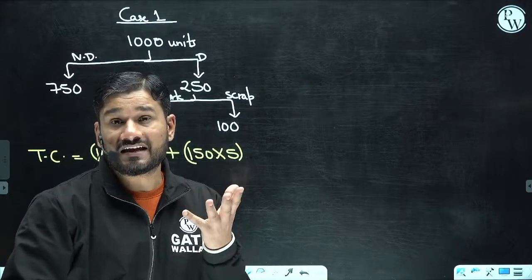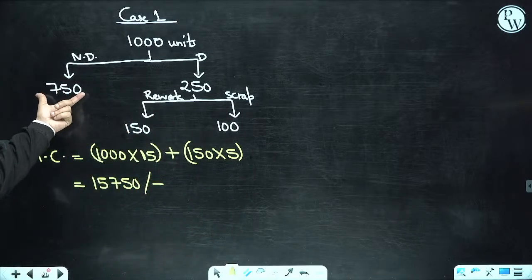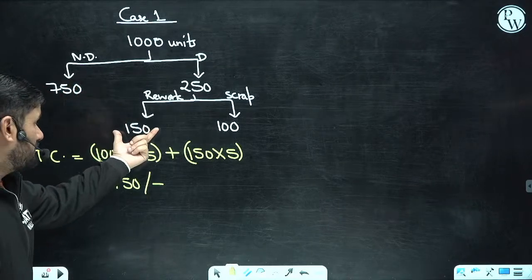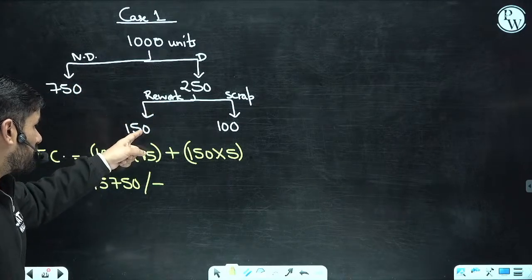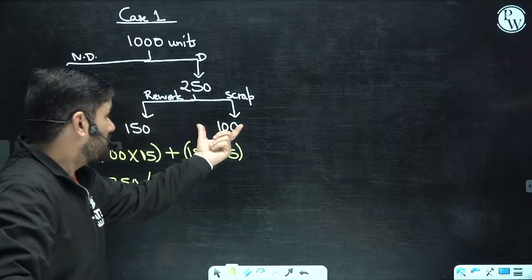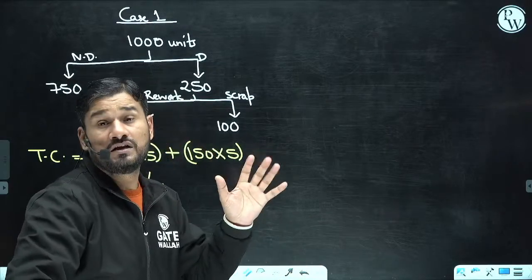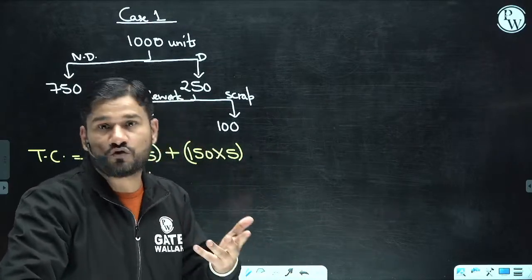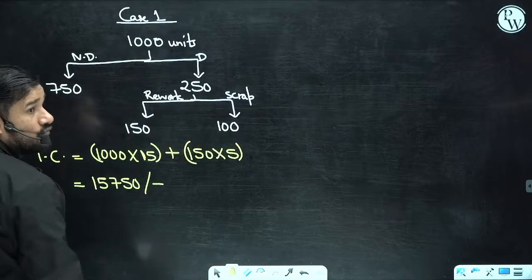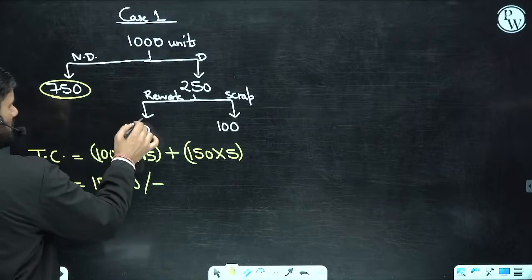But after doing so, just check how many items I can eat. Definitely, the non-defective ones I can eat. The defective ones I put some additional salt in, and now I can eat them. But this is scrap because it has too much salt and I am going to throw it out. So the useful number of items are 750 and 150 only, two categories.